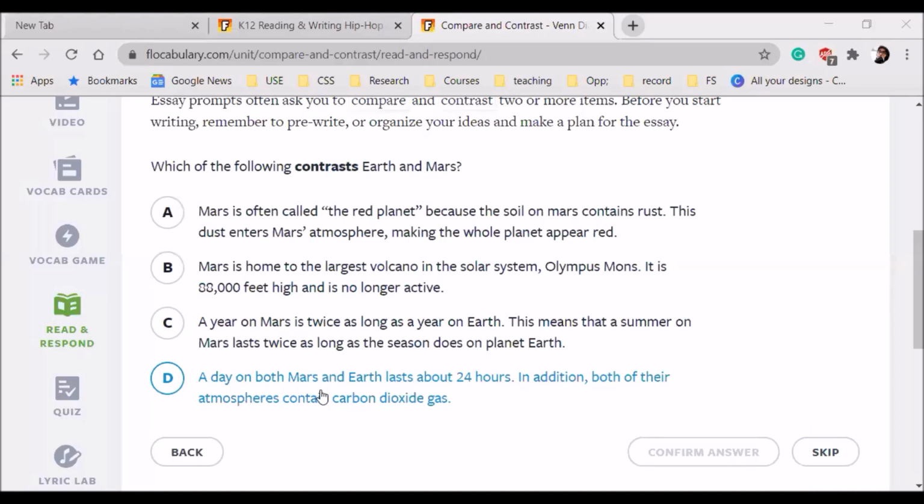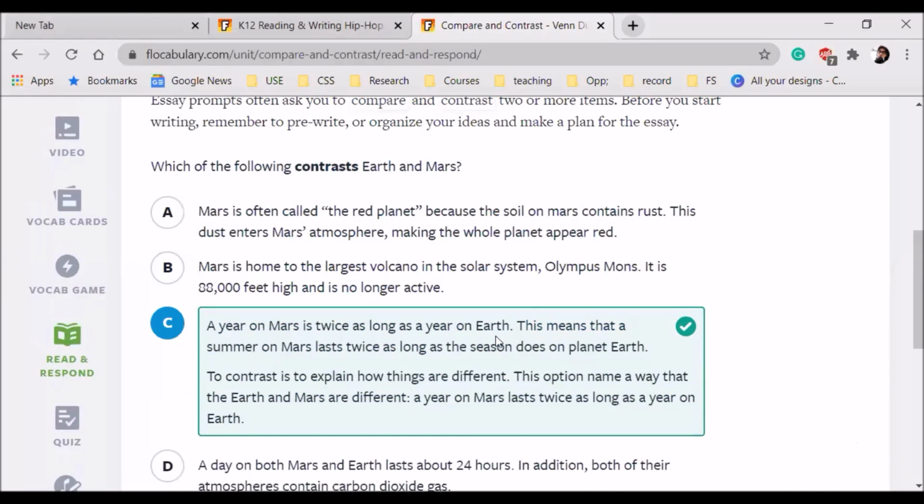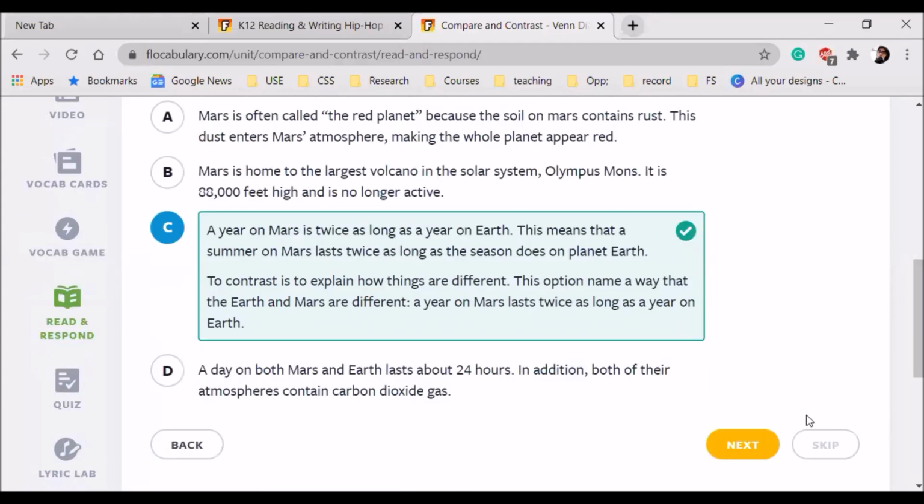D would be an example for comparison, because a day on both Mars and Earth lasts about 24 hours. So this is talking about similarity. But this statement is talking about the difference in the duration of the year. So in my opinion, that would be the correct answer. Let's check. The correct answer is C, because this is clearly talking about the difference between Earth and Mars. In the other statement, there is no difference between both. So you have to be careful about it. Clear?